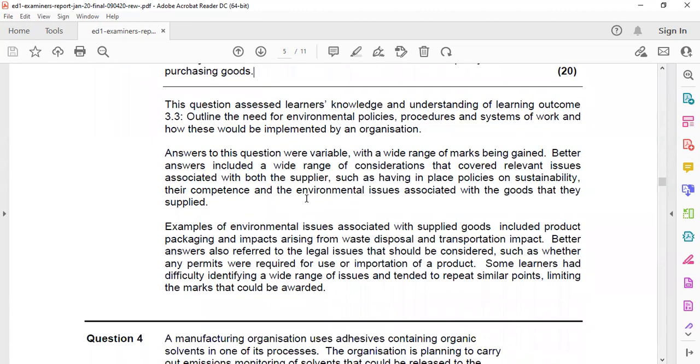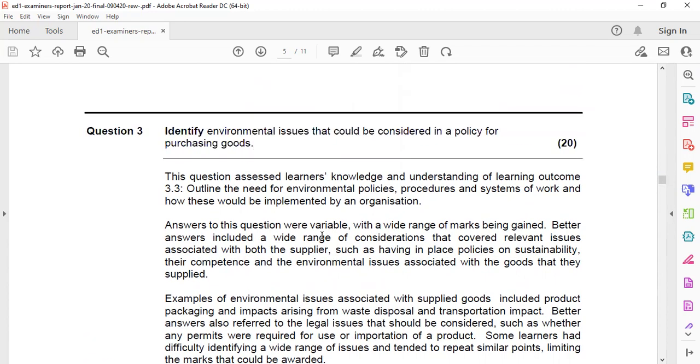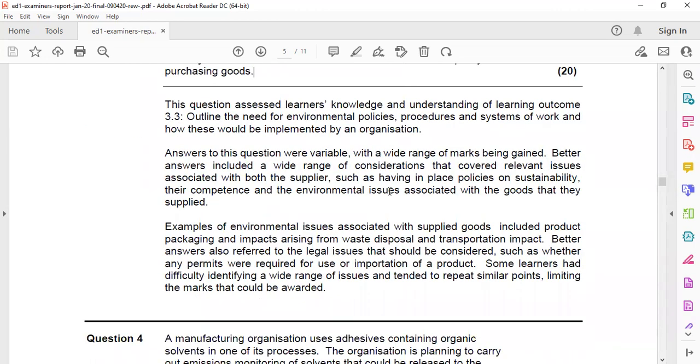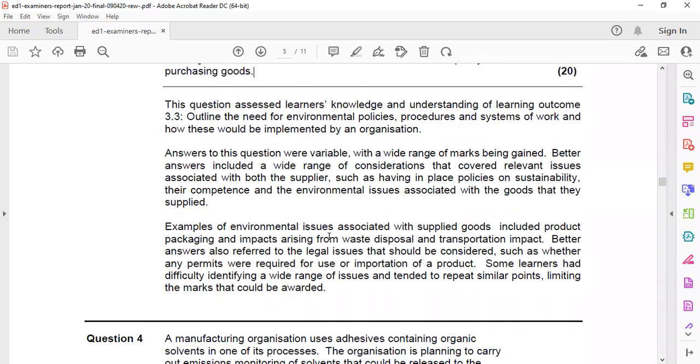Purchasing raw material should be sustainable raw material, sustainable transportation, sustainable procurement system. You can include many things in this. So issues associated with supplied goods: waste disposal, transportation impact. From cradle to grave, the life cycle of the material or goods being purchased should be considered for identifying environmental issues inside the policy. You can easily make 20 points if you consider source, material, equipment, environment, and people. So 4 points will come from each, and it will easily become 20 points.